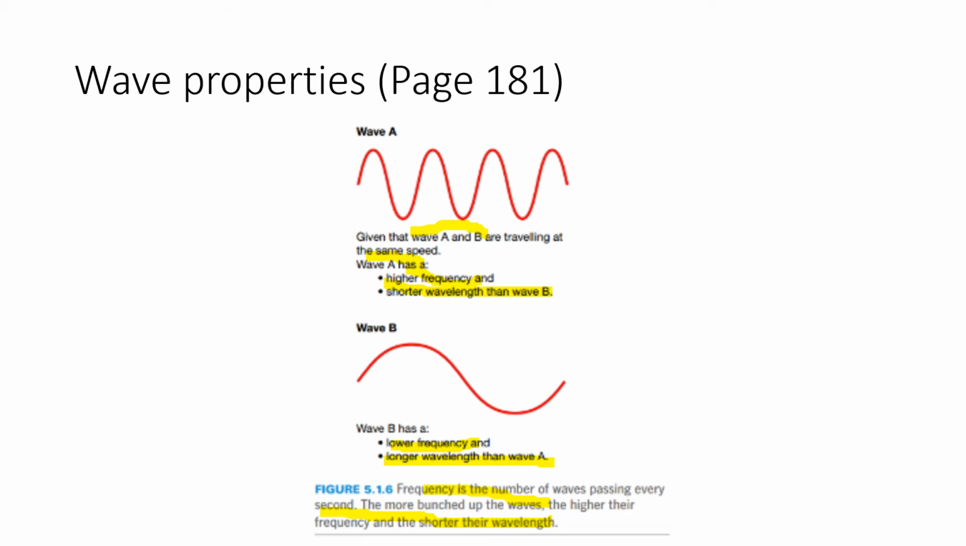Wave A, if you look at the number of waves, will be 1, 2, 3, 3.5 waves, because the last one is not really completed. And wave B only has 1 wave. So 3.5 compared to 1, you can see that wave A will have a higher frequency. At the same time, it has a shorter wavelength, which means that wave B will have a lower frequency and a longer wavelength as compared to wave A. Moving on to the next slide.